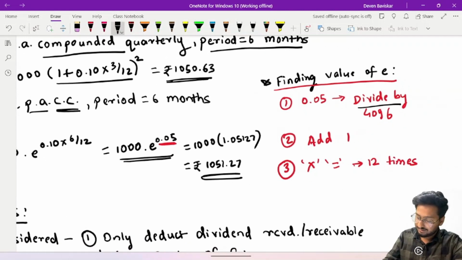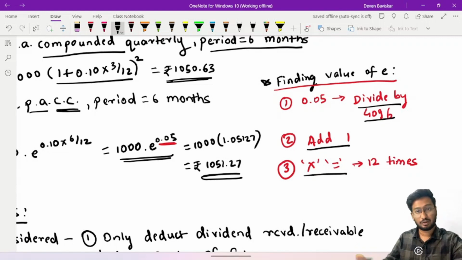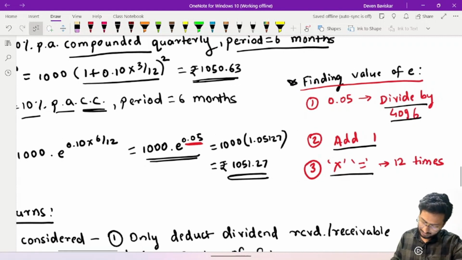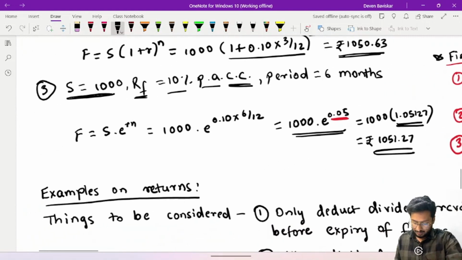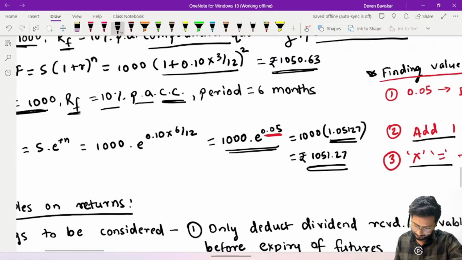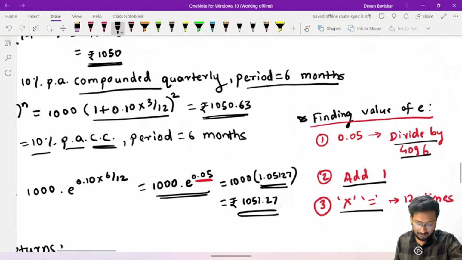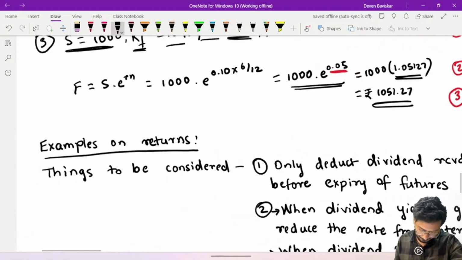This is how you have to solve the E example. First, you have to divide by 4096, then add a 1 to the value that comes up and multiply into is equal to 12 times. You will arrive at this value. I hope everyone is clear on this part.